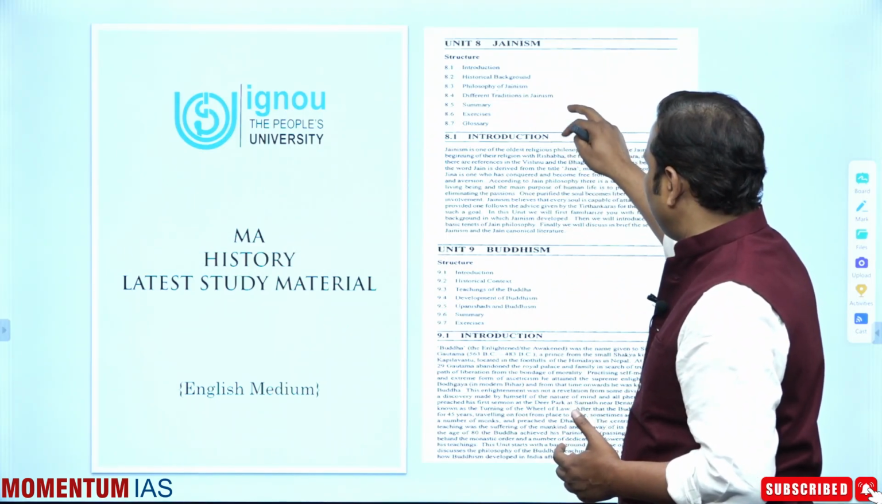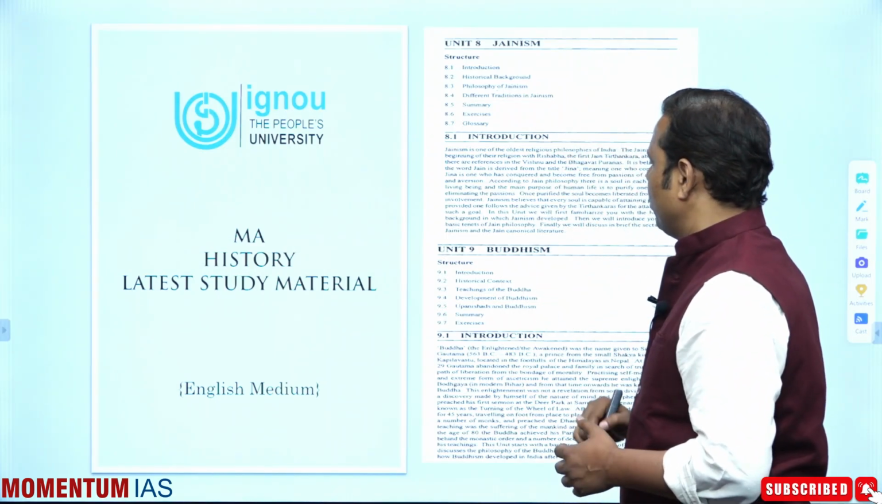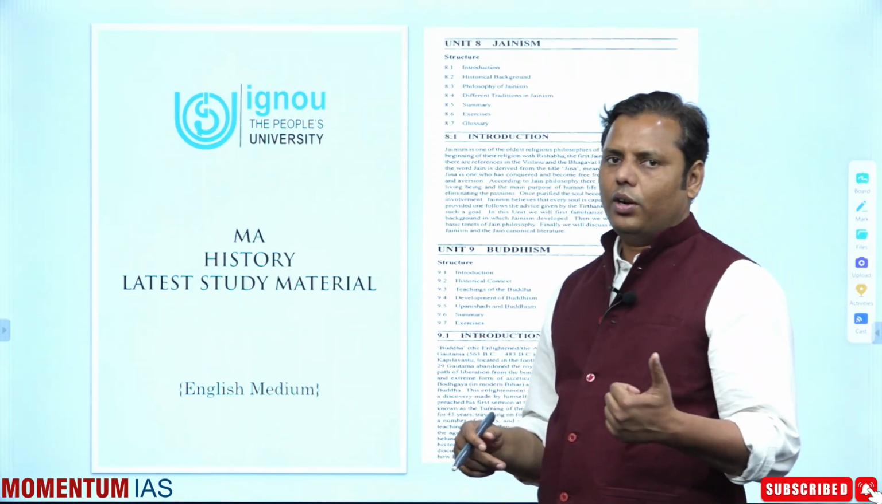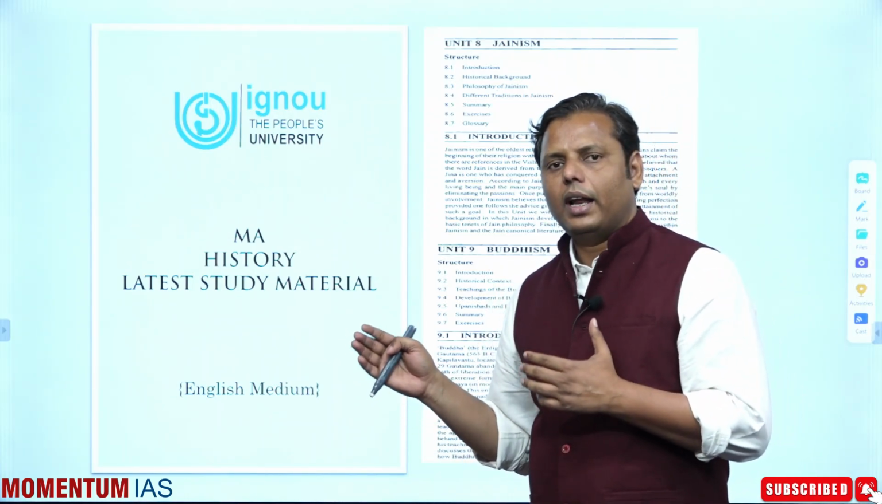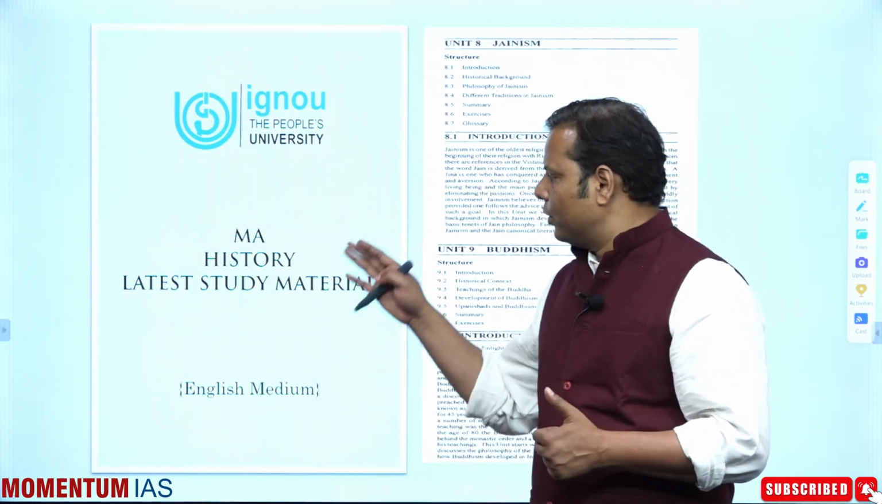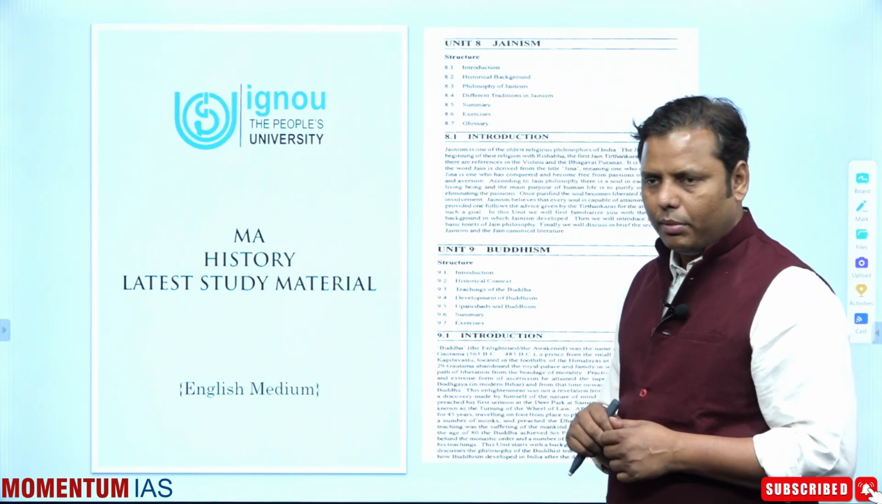Jainism is in unit 8, and Buddhism is in unit 9, and as you all know we have been uploading these materials on the website, so you can download them from there. So you have to cover Buddhism and Jainism from here, right?